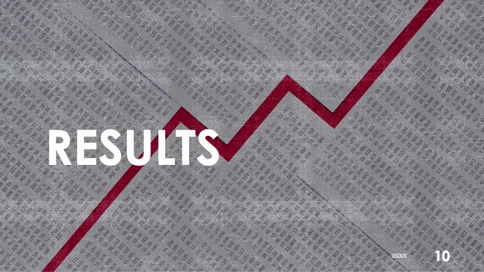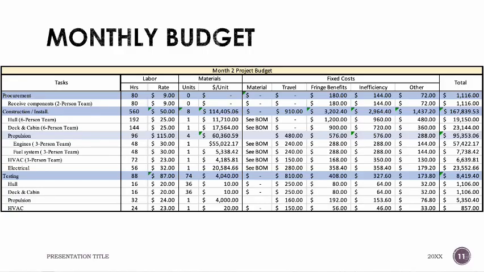Let us now look at the results that we've arrived at based on our methodology. This is the monthly budget for the second month, and as you can see in the task section, the tasks are listed down in the same order as the Gantt chart, that is in the same time frame. And the labor, materials, and fixed costs, that is the other columns in the table, are the direct costs that we've decided on that could affect the project.